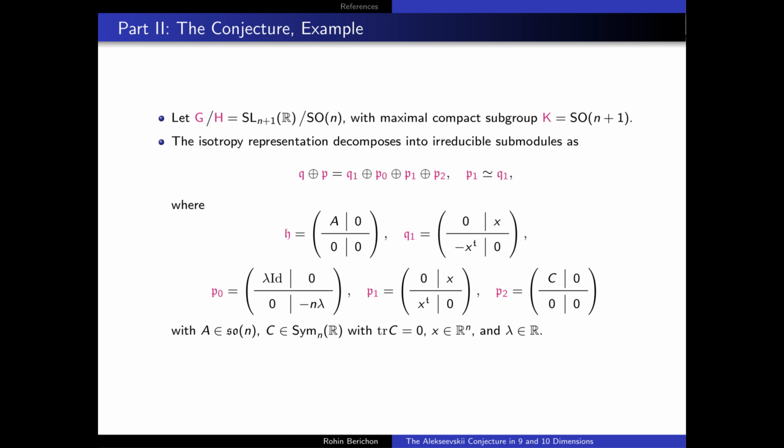Its isotropy representation decomposes into its irreducible submodules in the following way, where we can write H as being the upper block of the matrix, and then the isotropy representation decomposes in the following way. Observe, moreover, that in fact P1 and Q1 are isomorphic as representations to each other. And so this is well and truly one of the cases that Nikonorov's result can't factor out.